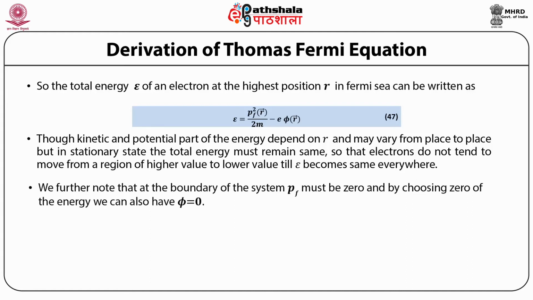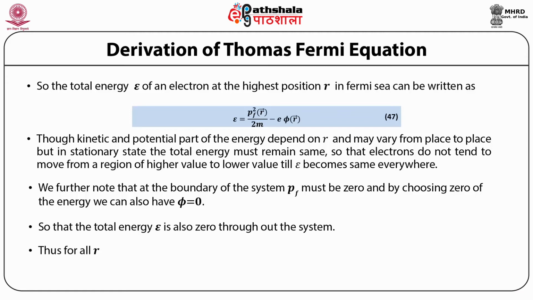We further note that at the boundary of the system p_F must be 0, and by choosing the zero of the energy we can also have phi equal to 0, so that the total energy epsilon is also 0 throughout the system. Thus for all r, p_F squared(r) upon 2m minus e phi(r) is equal to 0,